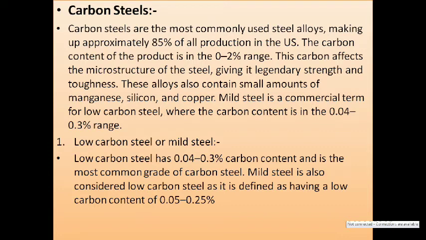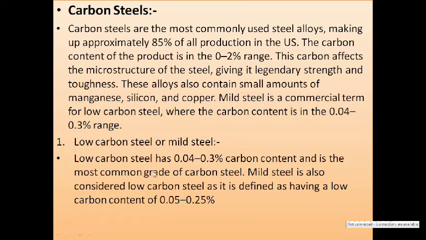Mild steel is commercially termed for low carbon steels, where the carbon content is in the 0.04 to 0.3% range. So it is called mild steel. First one is carbon steel, in which first one is low carbon steel or mild steel. Here low carbon steel has 0.04 to 0.3% of carbon content and is the most common grade of the carbon steel. Mild steel is also considered a low carbon steel, as it is defined as having a low carbon content of 0.05 to 0.25%.